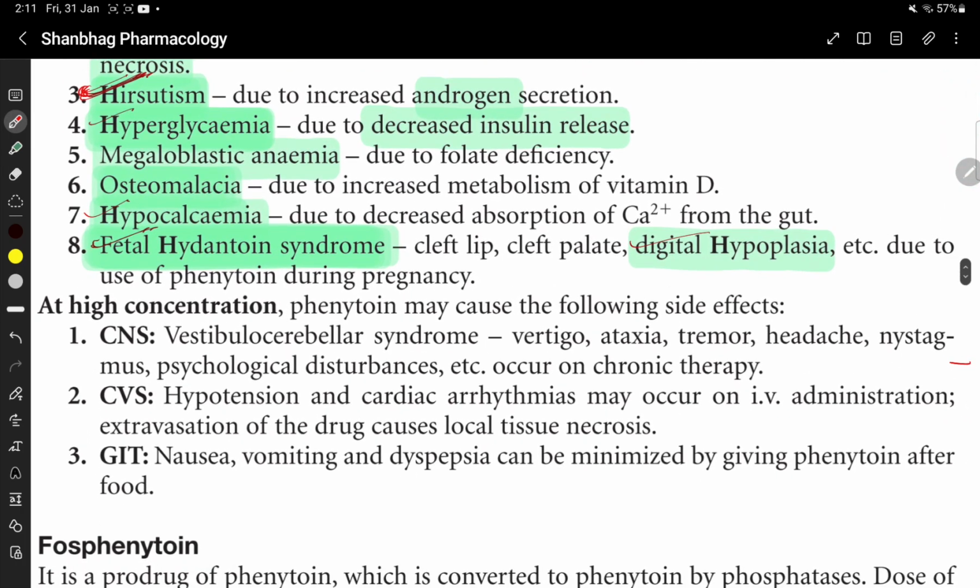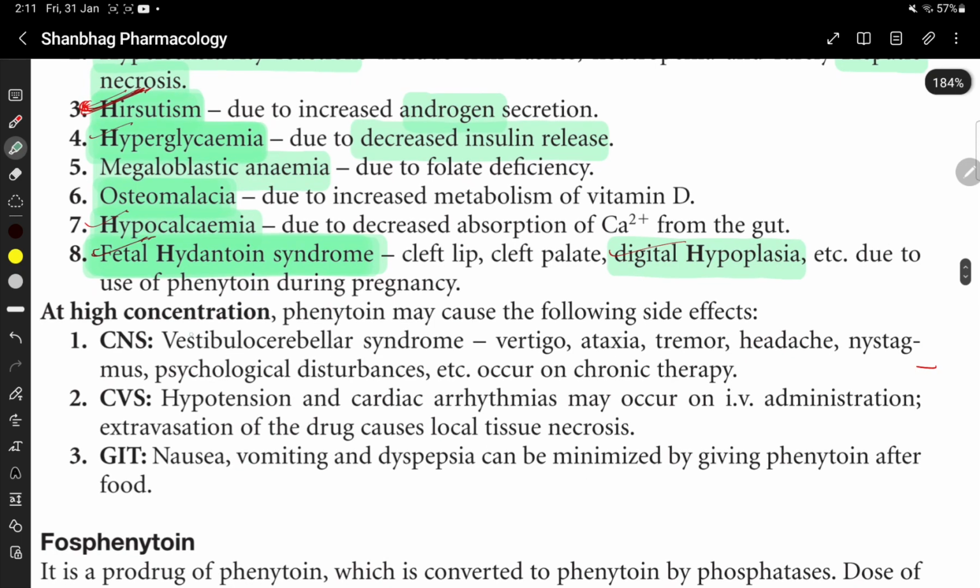At high concentration, phenytoin may cause vestibulocerebellar syndrome like vertigo, ataxia, tremor, headache, nystagmus, and psychological disturbances on chronic use. Serious hypotension and cardiac arrhythmias may occur on IV administration. Extravasation of drug can cause local tissue necrosis.